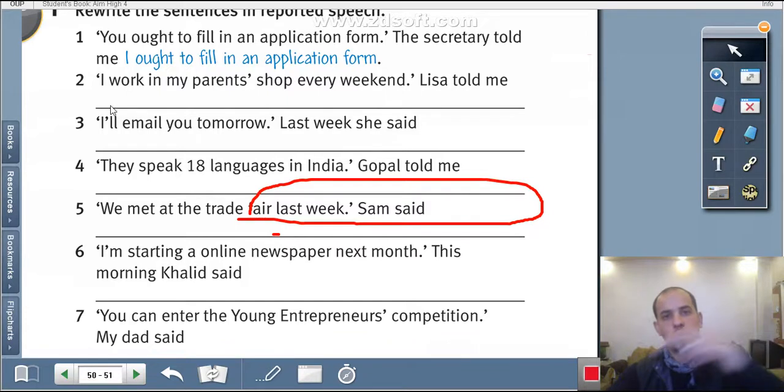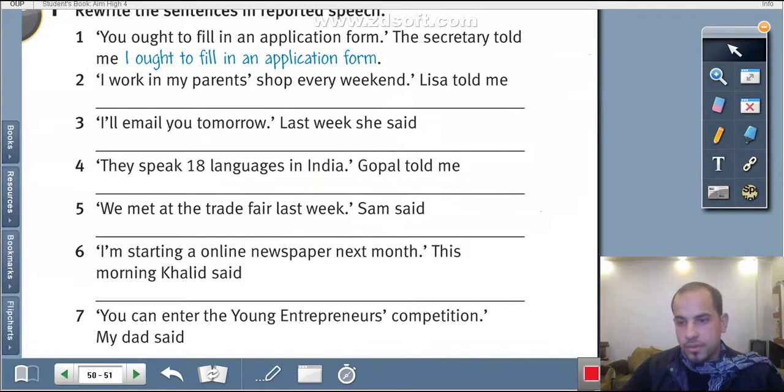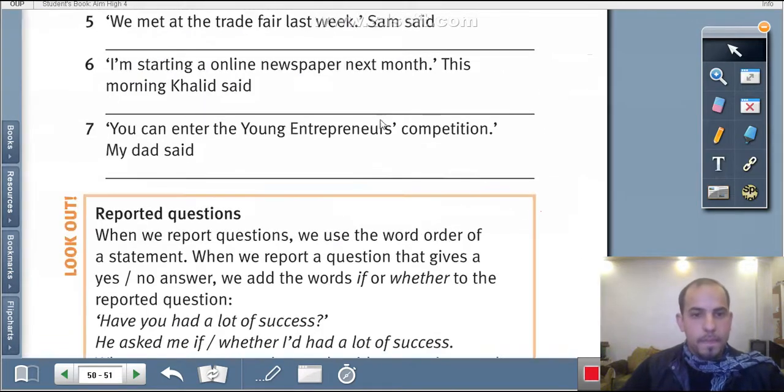It goes to the second form, present simple, to the past simple. So work becomes she worked with ed. My, okay, it depends on the speaker because my is a pronoun. It might be his or her, but here we are talking about others. Let's move to the next one.